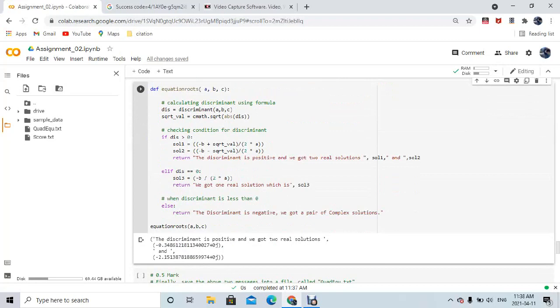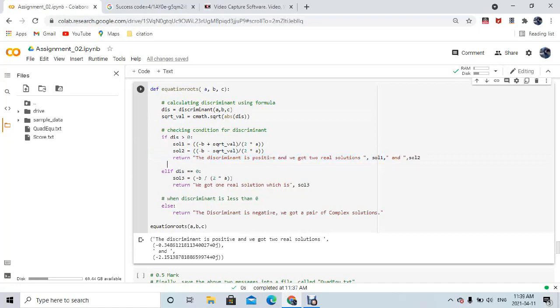Then after I'm going to check if discriminant is positive, negative or 0. If it's positive, then it's gonna be two solutions, minus b plus or minus root d divided by 2a. For root d I use the square root value, which I declared in the above statement, and I'm going to return this as a print statement or return statement.